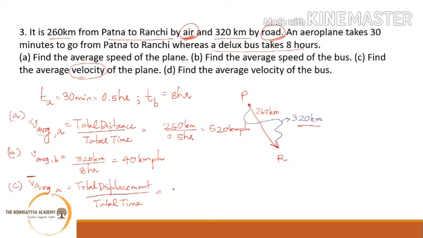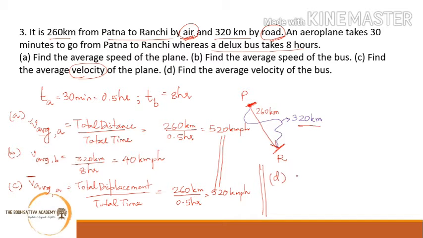The total displacement is what? 260, because the distance or the shortest path between Patna and Ranchi is nothing but 260 kilometers. Time taken by plane is the same, half an hour, so we'll get what? 520 kmph. So something that we can see is the average speed and average velocity of the aeroplane are the same. Why? Because the aeroplane flies in a straight line path. This is what we have to assume in the question.